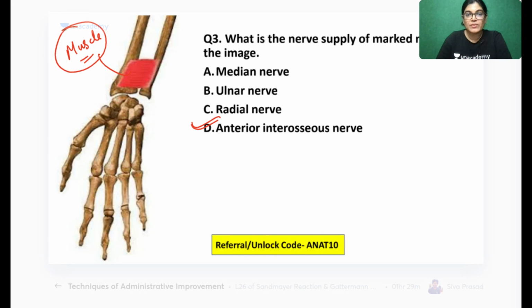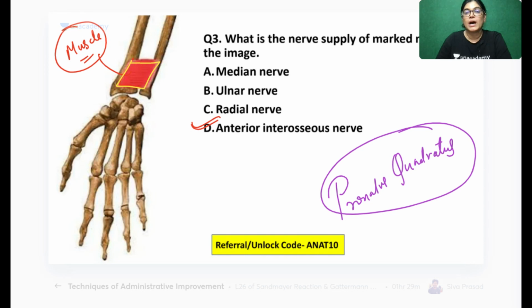Which muscle is this? Approximately quadrangular in shape, quadrilateral. Anyone must be knowing. What is the name of the muscle? Pronator quadratus, the deep muscle of the anterior forearm, and it is getting innervation from the deep branch of the median nerve. So what is the innervation? It is getting innervation from the anterior interosseous nerve. The deep branch of the median nerve, that is the anterior interosseous nerve, is the correct answer.